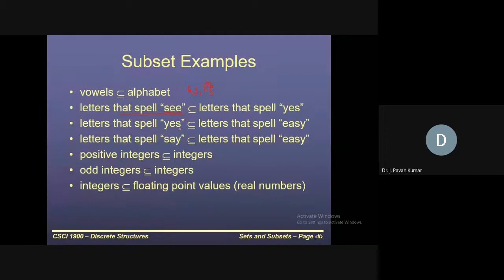Similarly, YES: the three letters are distinct, so Y comma E comma S is the set. So S comma E is subset or equal to Y comma E comma S. Like this we can say. Similarly, positive integers are a subset of integers. Next, odd integers are a subset of integers. Next, integers are a subset of floating point values. Like this, we can have some examples.